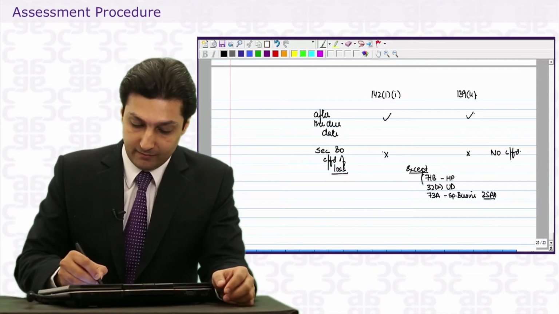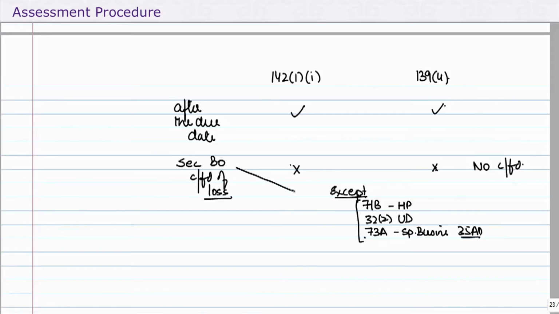Now these three are not mentioned under section 80. Therefore, these three losses can be carried forward even if the return is filed late. And when I say late, it is after the due date, because section 80 is only concerned with the time period under 139.1. So section 80 says that to carry forward all losses, you need to file the return before the due date under 139.1. Thus, the restriction of section 80 is applicable to both the returns.